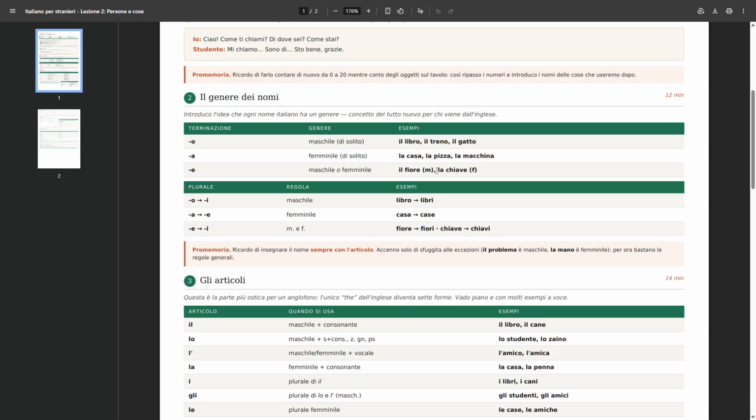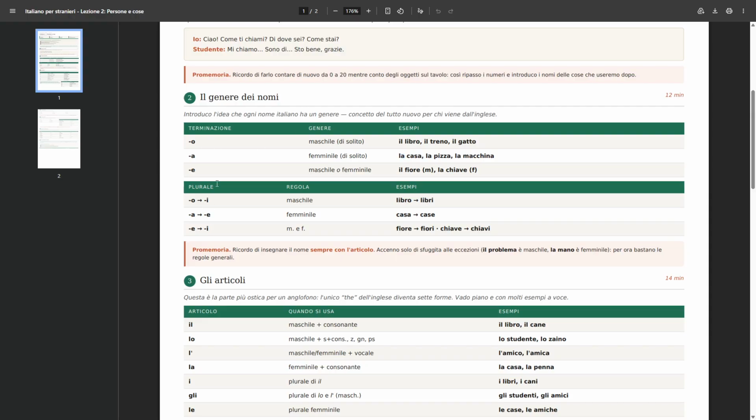And then we have la chiave. This one means the key, and it's feminine. Okay, so you have probably understood from this little table here that il is used for masculine and singular nouns, and la is used for feminine and singular nouns. Take mental note of this. We are going to get more into it later.